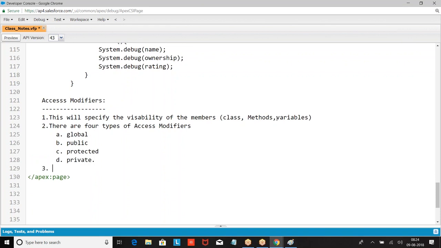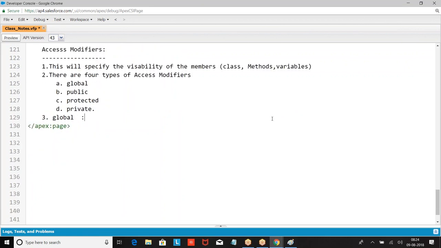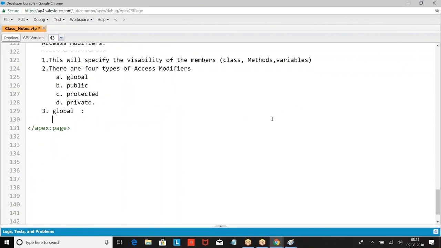Now we are going with global. What is this global? If you define a class, or a method, or a variable as global,